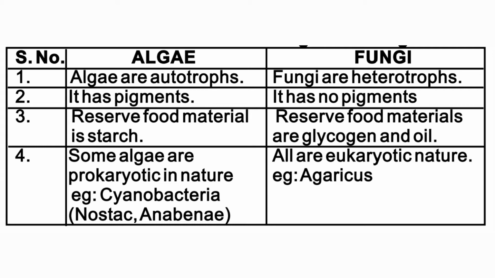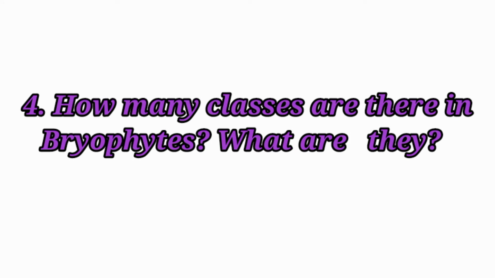Algae, some algae are prokaryotic in nature. Example, cyanobacteria, that is Nostoc, Anabaena. All are eukaryotic in nature in fungi. Example, Agaricus. Fourth question. How many classes are there in bryophytes?